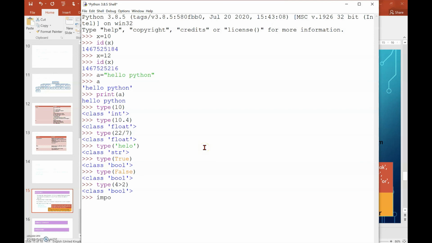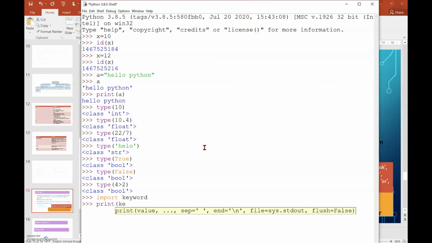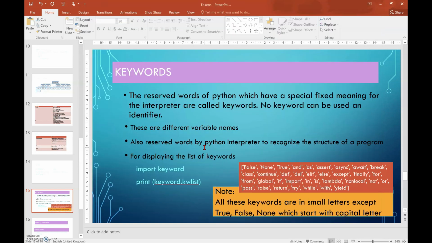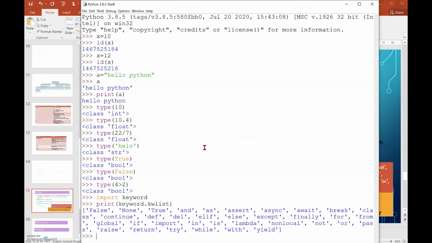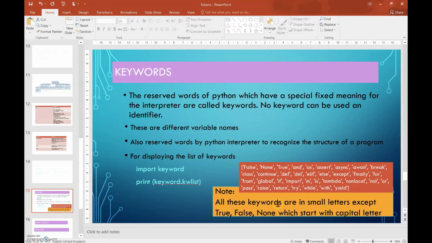First I am writing import keyword. I am importing my keyword library. Then I am writing print, where keyword is my library name, then keyword.kwlist, then close parenthesis. You can see the list of keywords here. We have to note that all these keywords are in small letters except True, False and None, which start with a capital letter. But those keywords you cannot use as a variable.